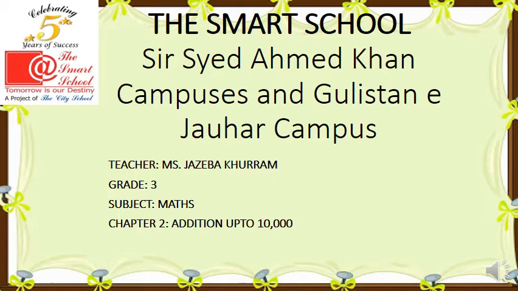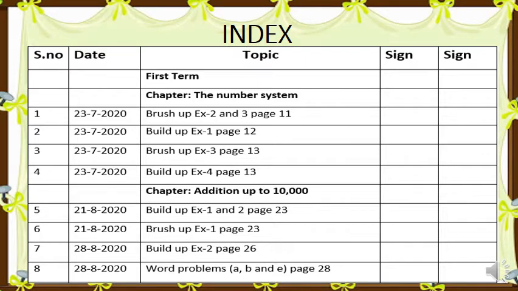1, 2, 3, 4, 5. Very good to you all who have taken out their copies. Now before starting our work, your pencils should be sharp, and your blue color pencil should be properly sharp. You need a blue color pencil and your normal pencil to do this work. So let's start with the index first.